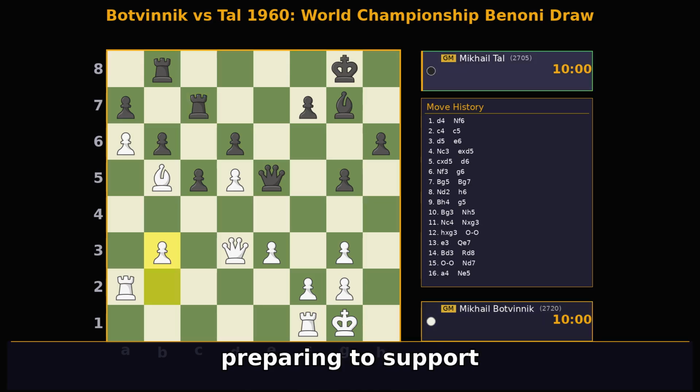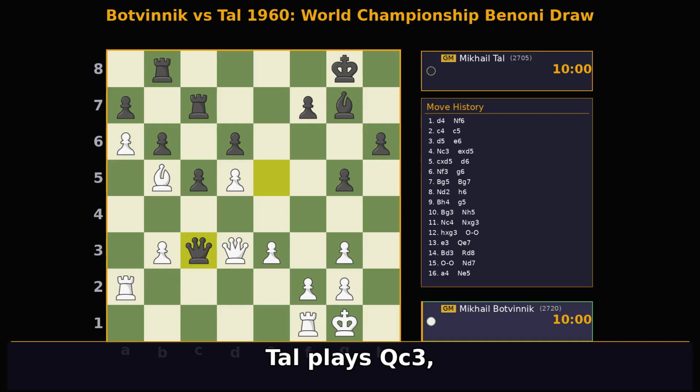Botvinnik plays b3, preparing to support his queenside pawns and open lines for his pieces. Tal plays qc3, inviting a queen trade and simplifying the position, which might ease the pressure.